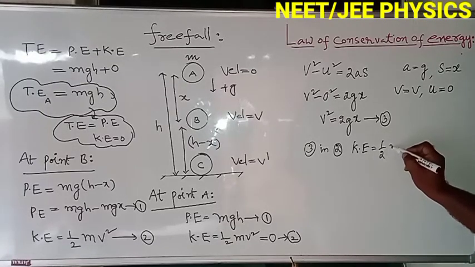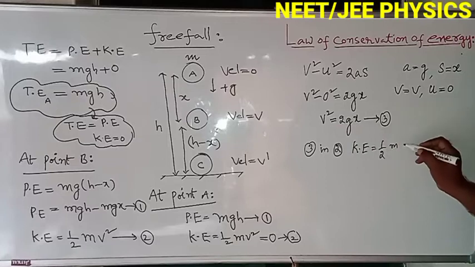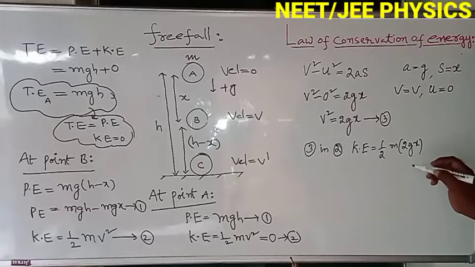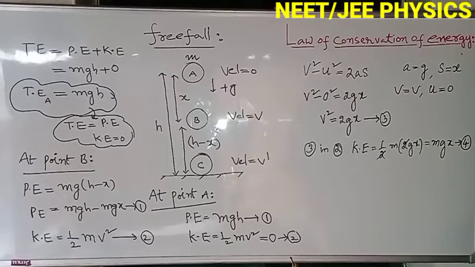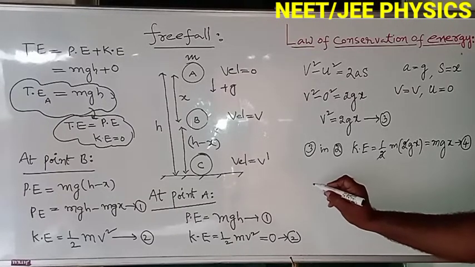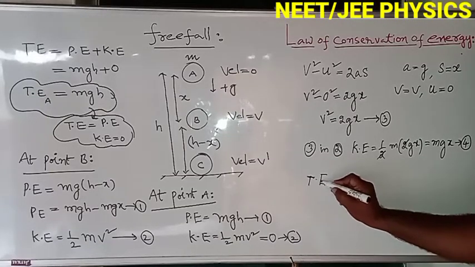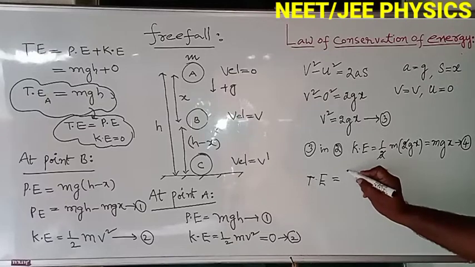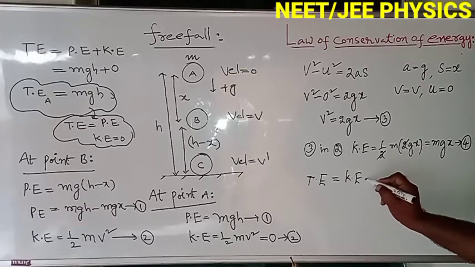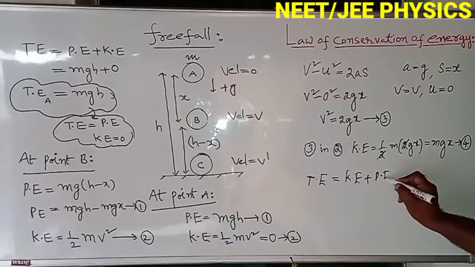Now kinetic energy equals half m into 2gx instead of v square. The 2 gets cancelled. The remaining term is mgx. Let us take this as equation 4. Now find the total energy. Total energy equals kinetic energy plus potential energy.